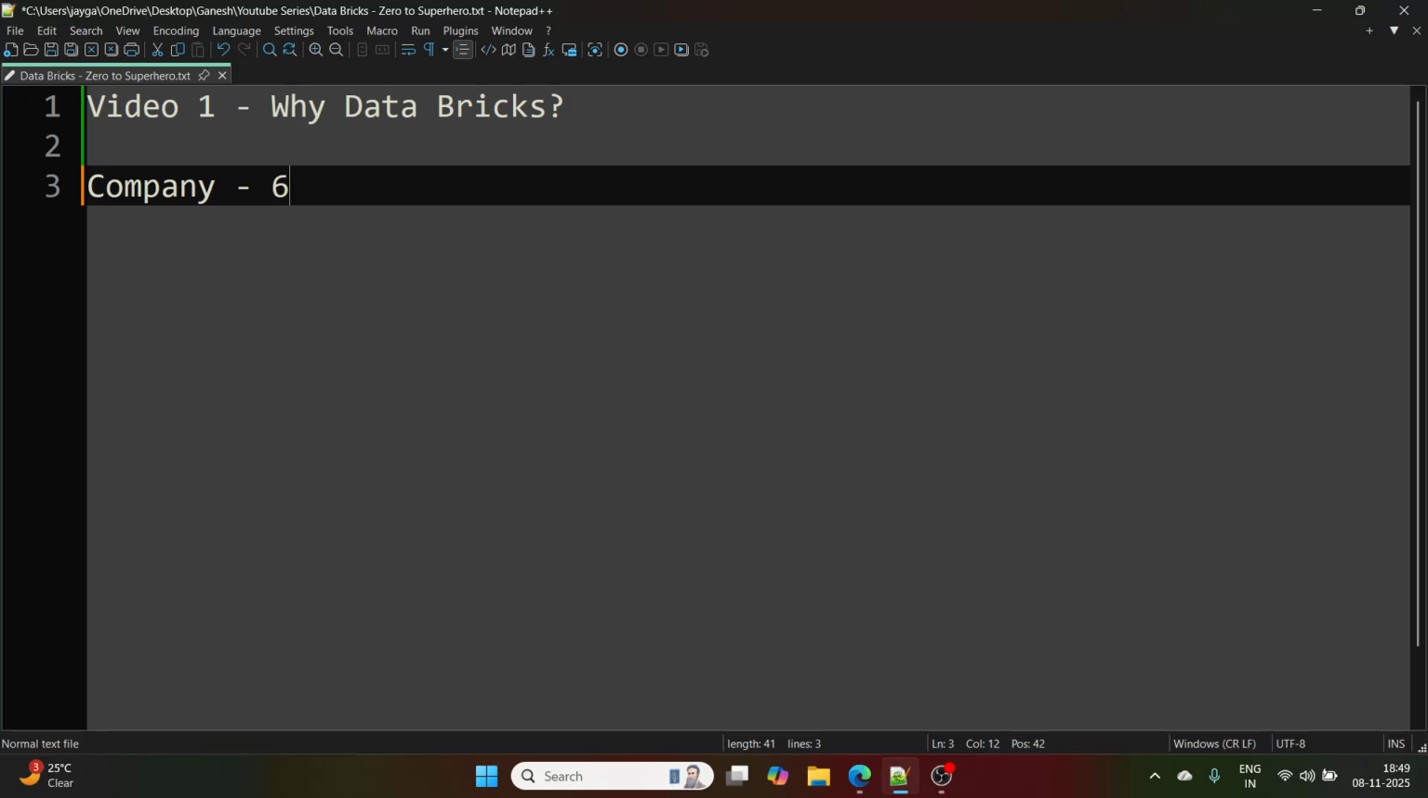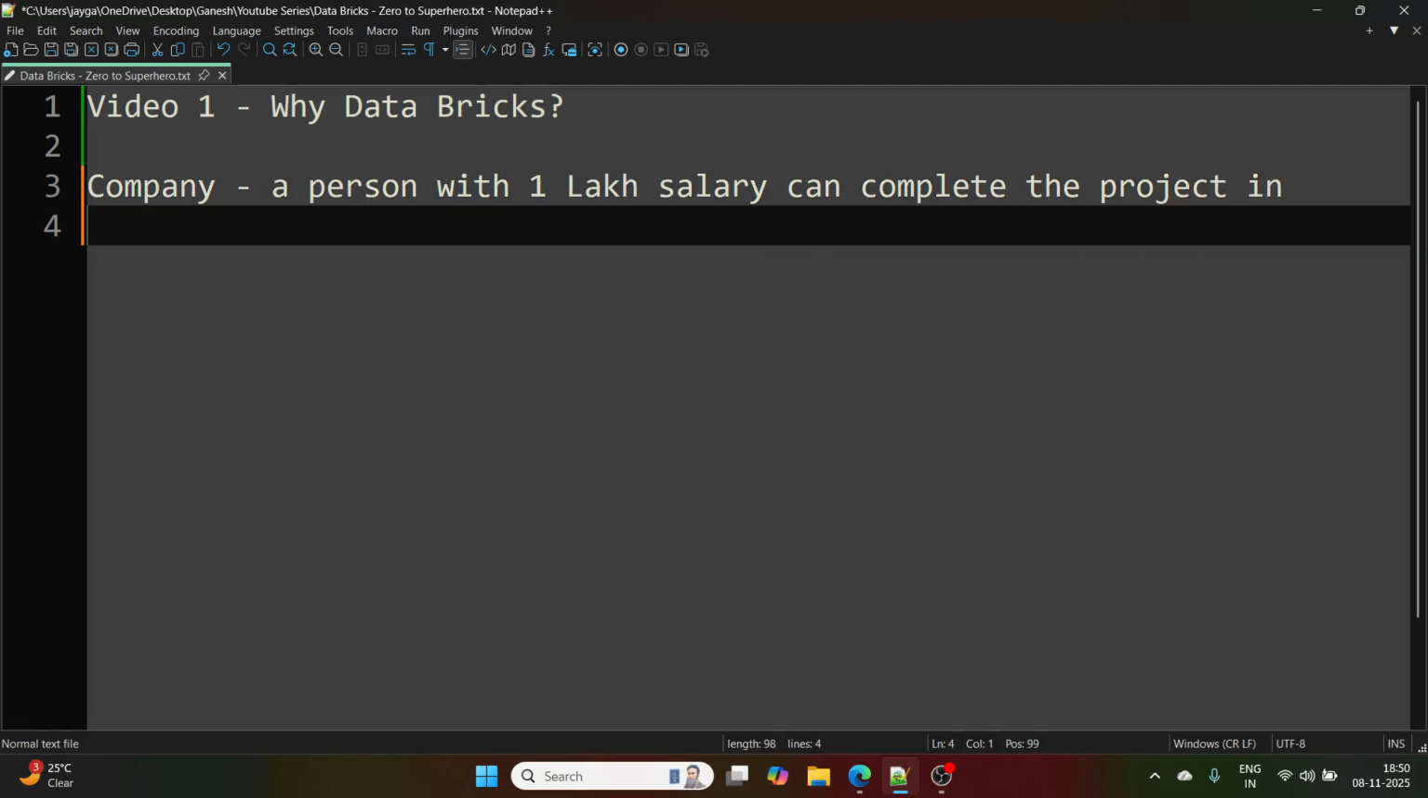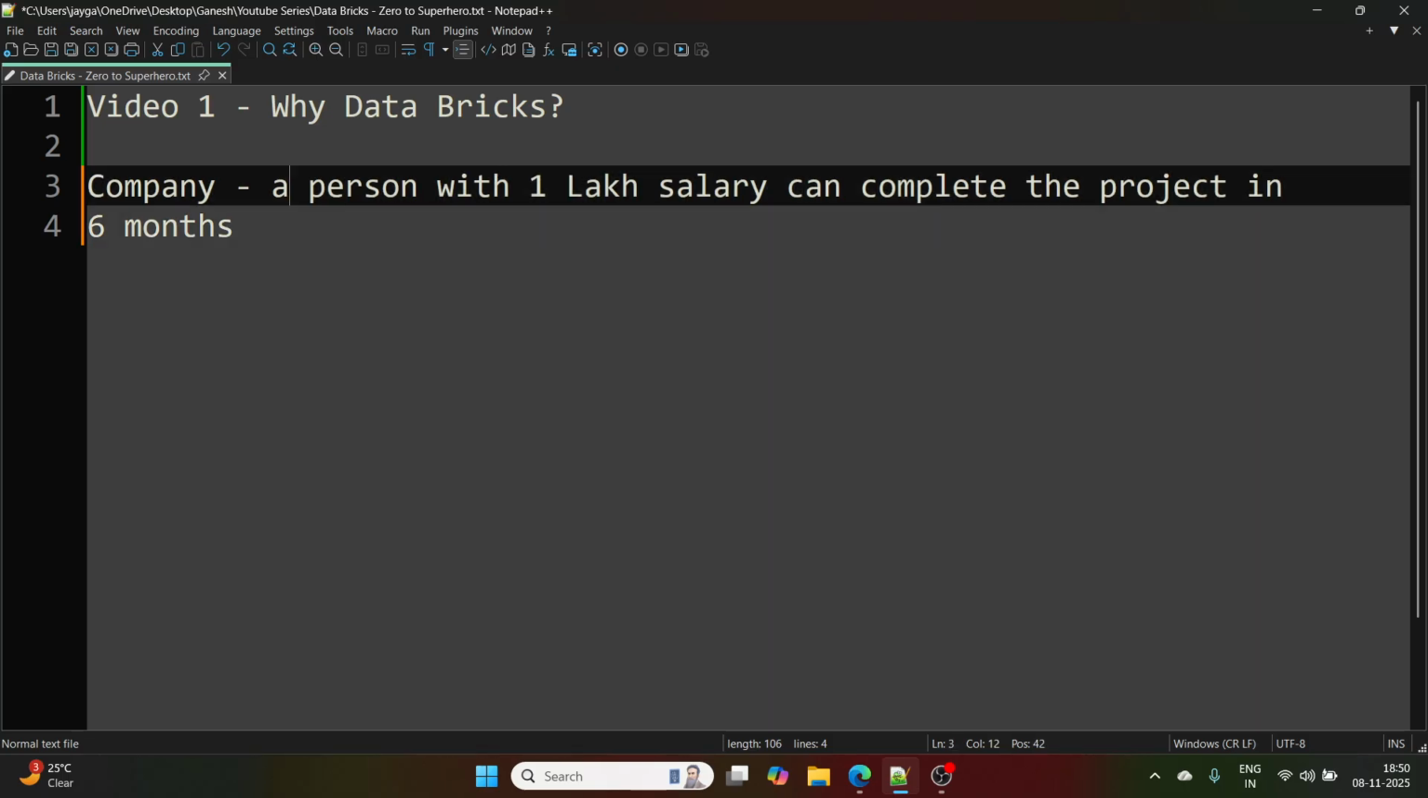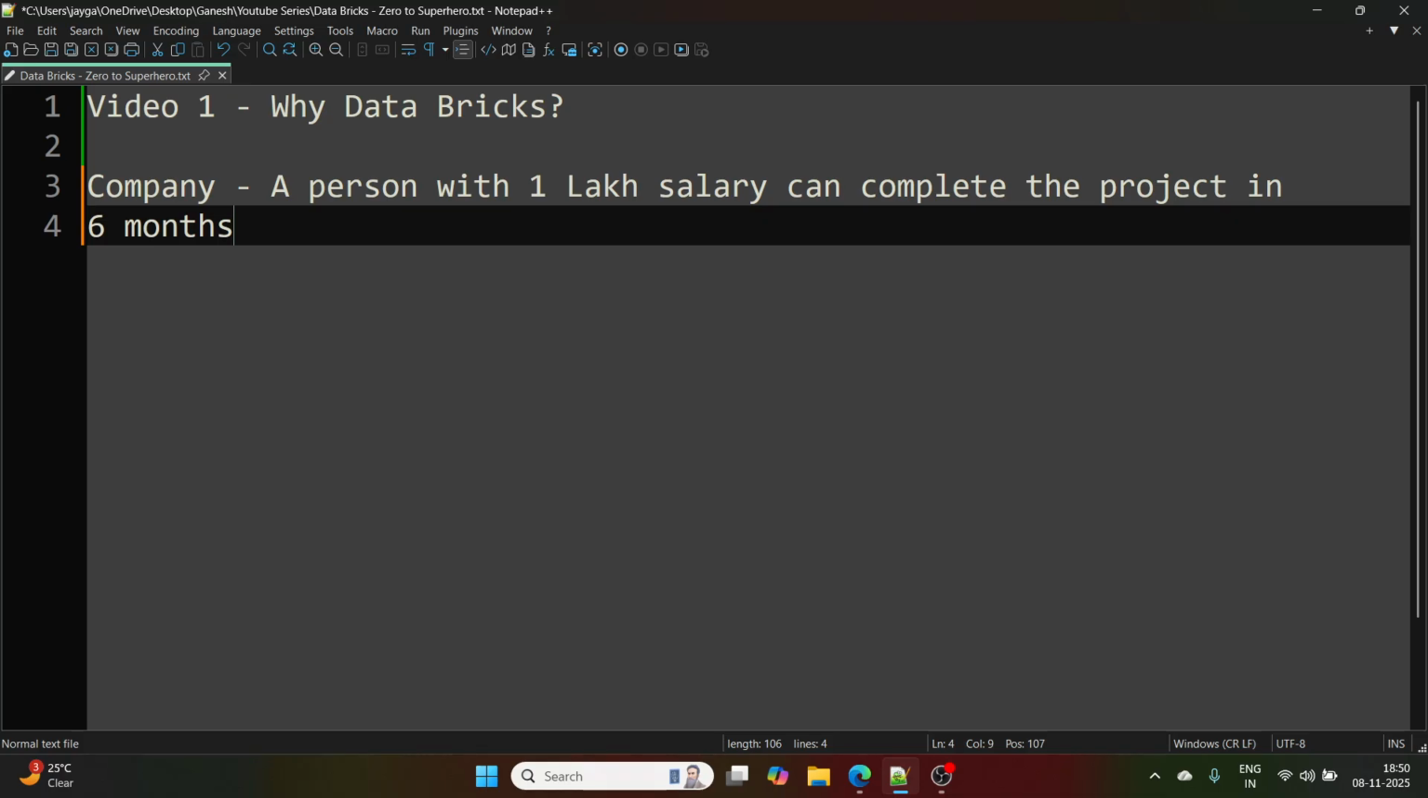They're estimating that one person with, let's say, 1 lakh salary, 1 lakh per month, can complete the project in, let's say, 6 months. Excuse me for my voice, I have a little cough, so it's possible that in between I might be coughing.